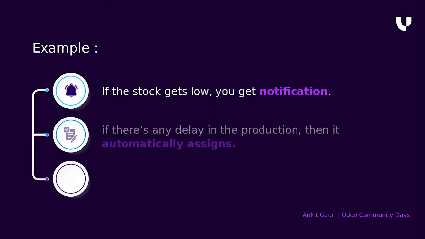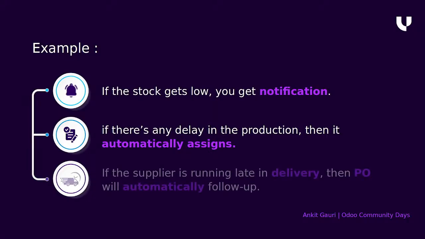Second example: there are no delays in production line items, because we can overcome this by automatically assigning the work orders or the job work to different people, so that whenever they are idle, they automatically get work to do. So there are no payouts to people who are not doing anything. And the third thing is the supplier. We are also able to track the supplier's details, how they are going to deliver, what the delivery lead time is, and how we can overcome those production line item issues. So all this can be achieved. And how?